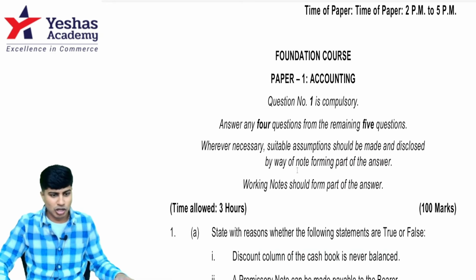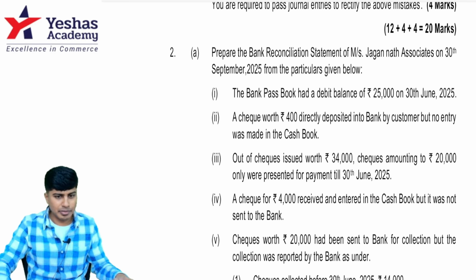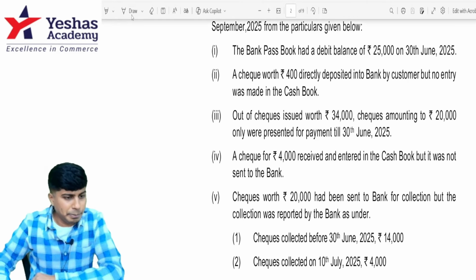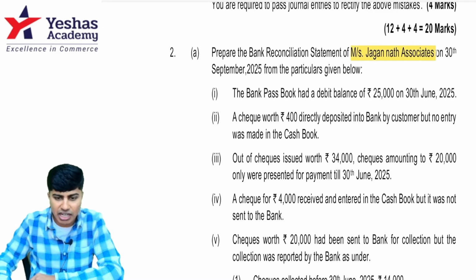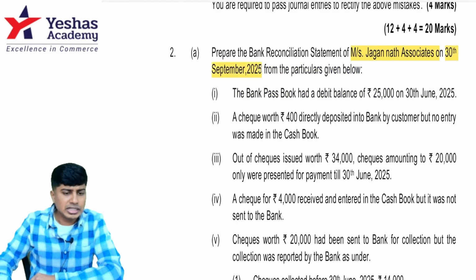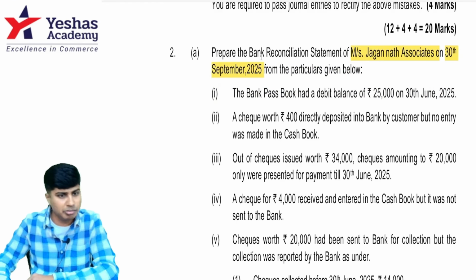Let's begin solving this question 2A on bank reconciliation statement. Have a look. Prepare the bank reconciliation statement of Messrs. Jagannath Associates on 30th September 2025. The date plays a slightly important role. I want you all to not forget the date and remember the date.